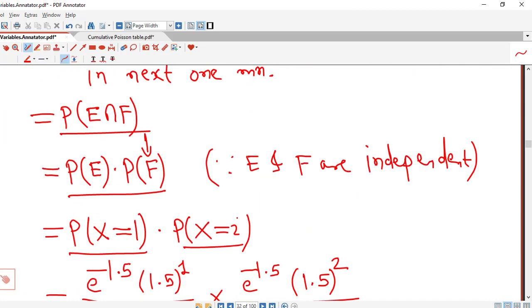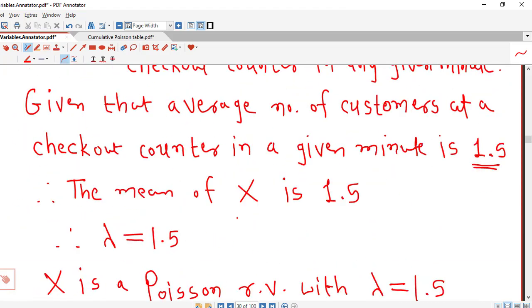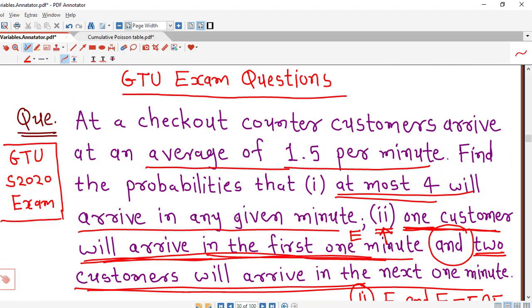In this way we can easily solve this type of problem, provided that we must be able to decide which distribution the given problem corresponds to. Whenever we have a count of events in an interval of time, then that is a Poisson distribution. So for Poisson distribution we will be given the occurrence of events in an interval of time, and we will be given the average number of events in a given interval of time.